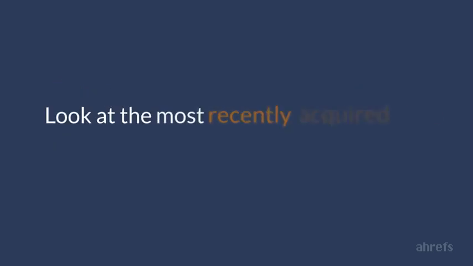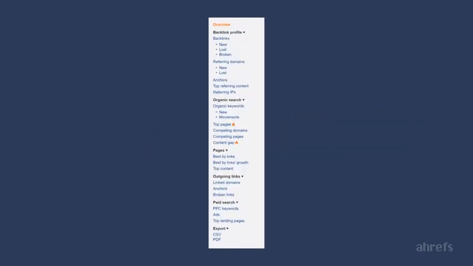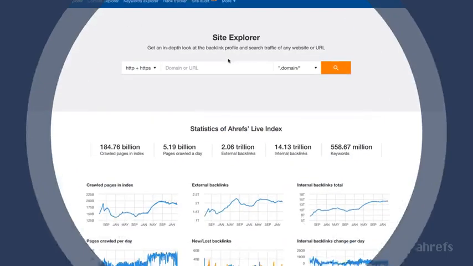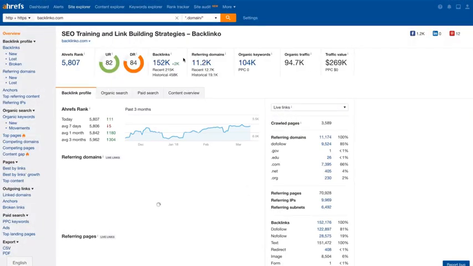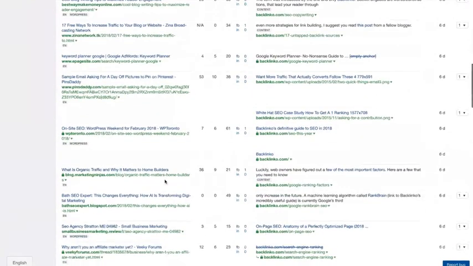So why don't you look at the most recently acquired links of your competitors? In Ahrefs we have a report just for that, and it's called New Backlinks. So let's see who has linked to backlinko.com in the last few days. I usually just skim through a list of backlinks and look for domain names that look good. So here's one cool name that caught my attention: marketingninjas.com.